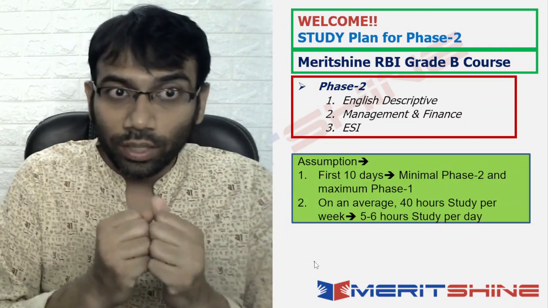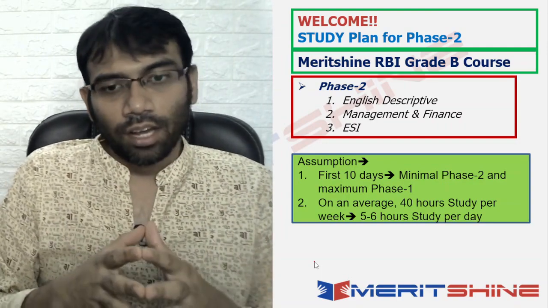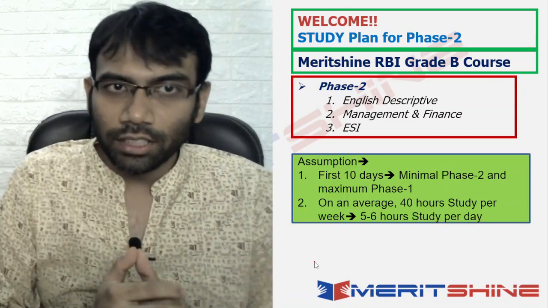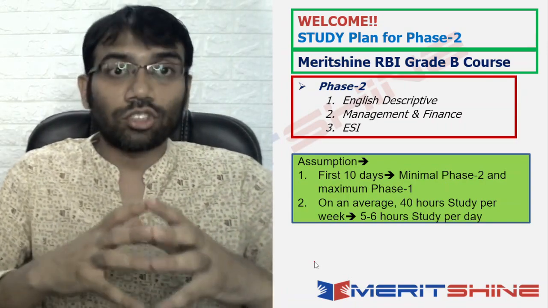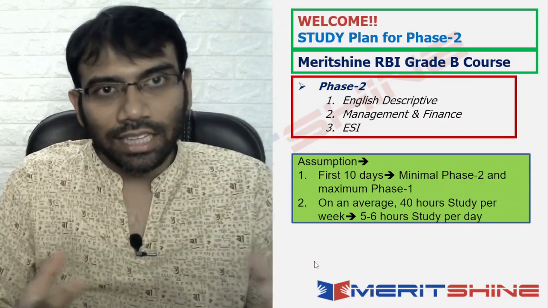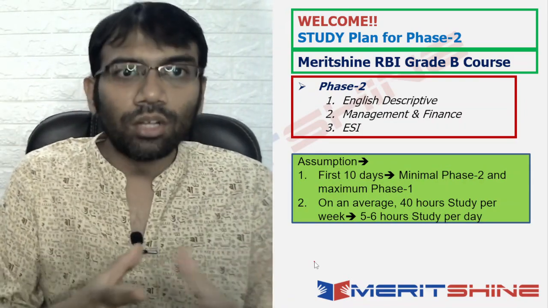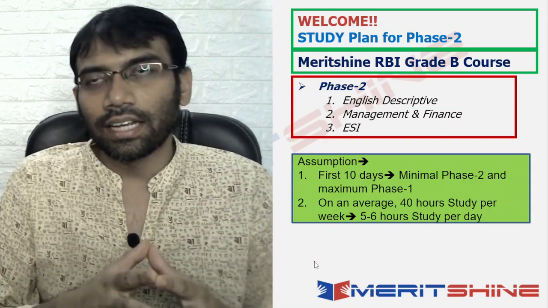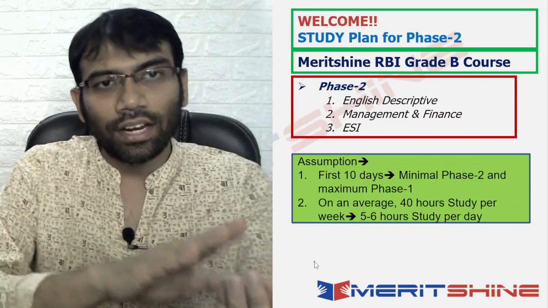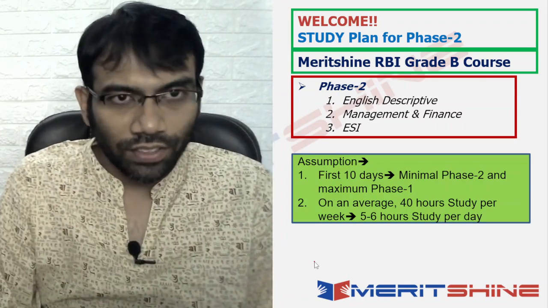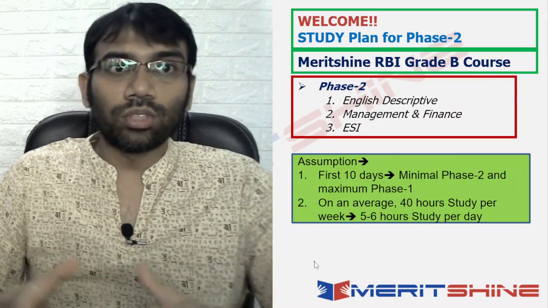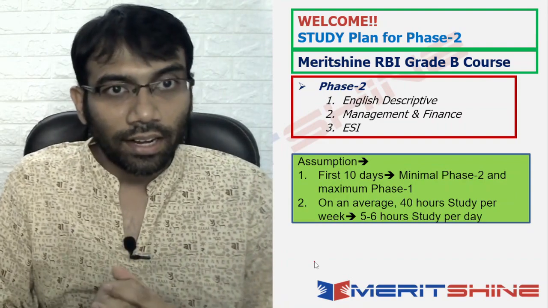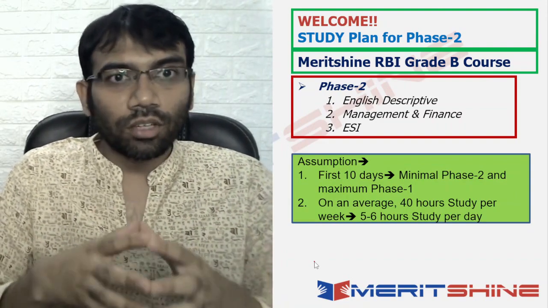Then you should balance Phase 1 and Phase 2 together, because we cannot study Phase 1 till the Phase 1 exam and only then start Phase 2. With such a huge Phase 2 syllabus, you would not even scratch the surface. That would be defeating, because even if you clear Phase 1, you would not be able to attempt much in Phase 2. But we also cannot study everything of Phase 2 and everything of Phase 1, because time is limited.